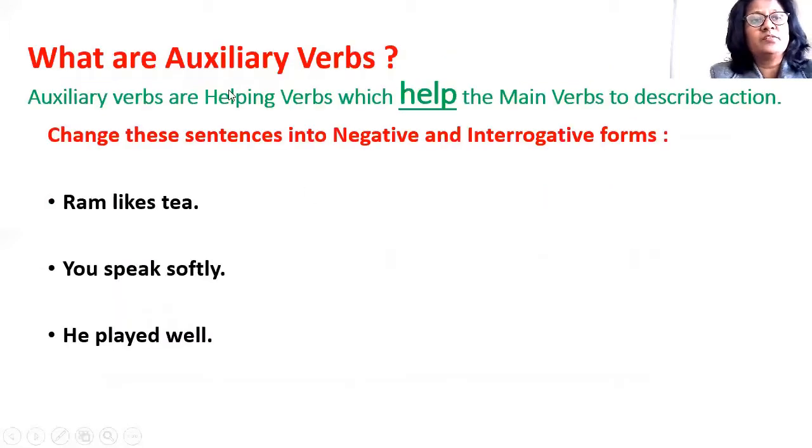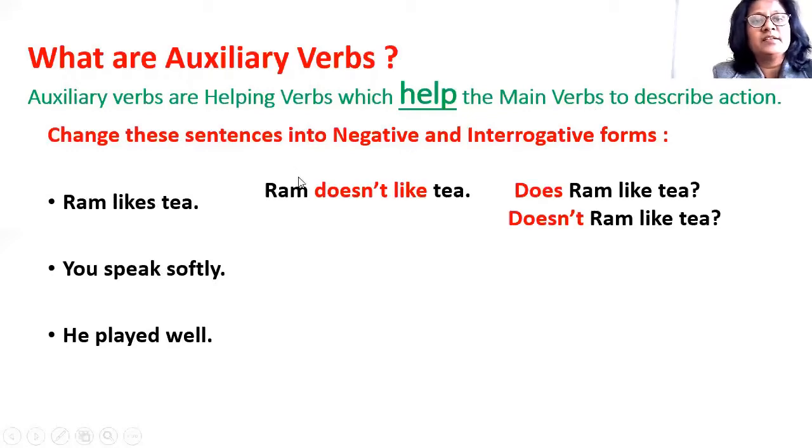Now, what are auxiliary verbs? The auxiliary verbs, or helping verbs, are the verbs which help the main verb to describe the action or to give complete information about the main verb. Now, let us try to change these sentences into negative and interrogative forms. Ram likes tea. The negative is Ram doesn't like tea. So, you have added not to does. Now, the interrogative is does Ram like tea, and the negative interrogative is doesn't Ram like tea.